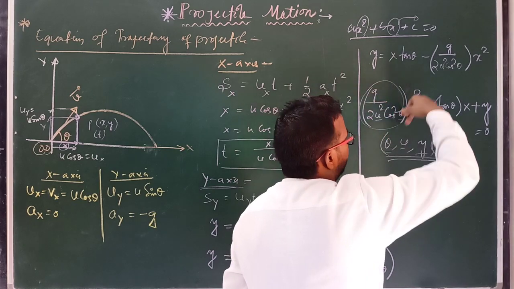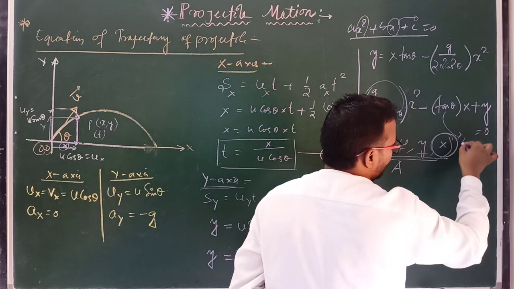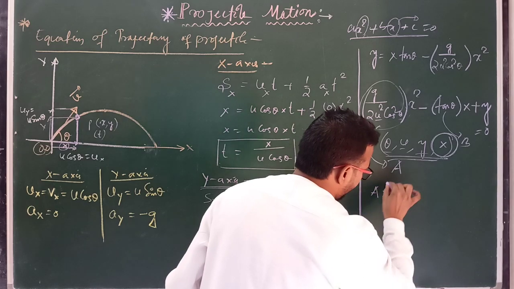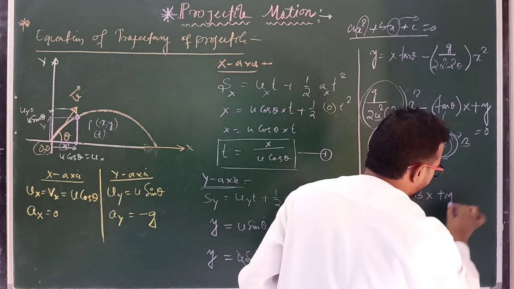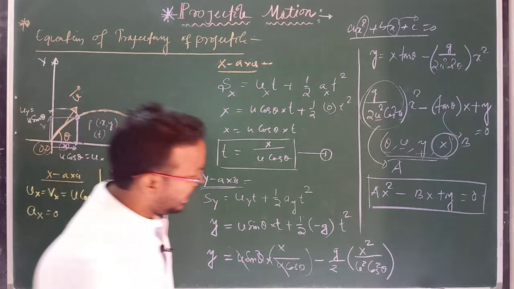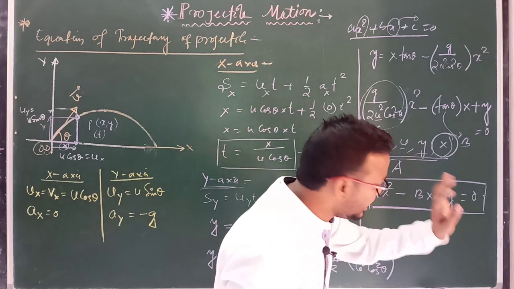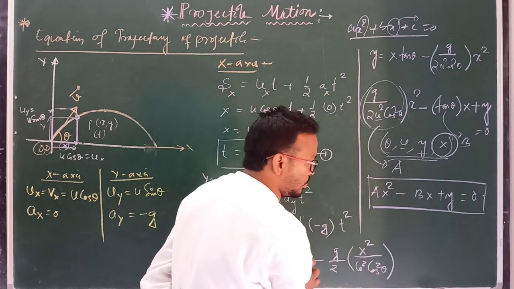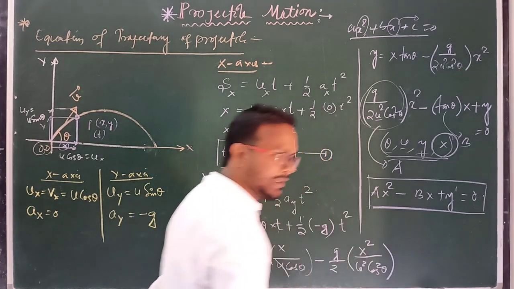Suppose this quantity is capital A and this quantity is capital B, then this relation can be written as A x square minus B x plus y equals 0. This is a quadratic equation. Clear? And in this quadratic equation, A is a constant quantity, B is also a constant quantity, and y is constant. So here the maximum power of x is 2 and the maximum power of y is 1. So this is also the equation of a parabola.